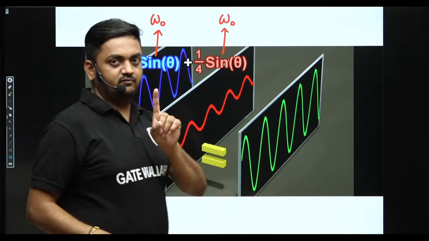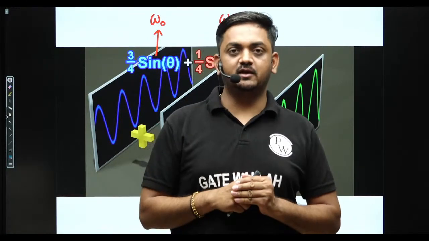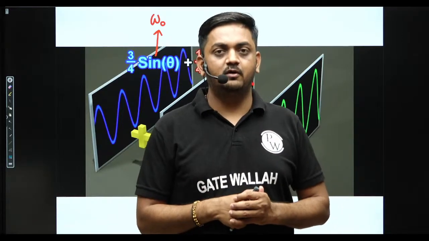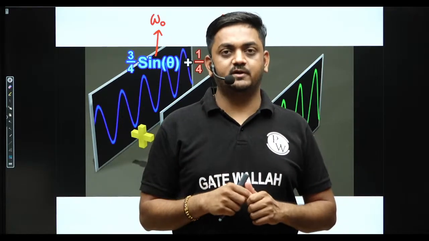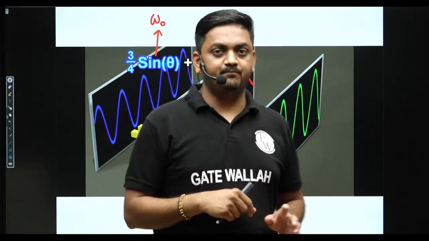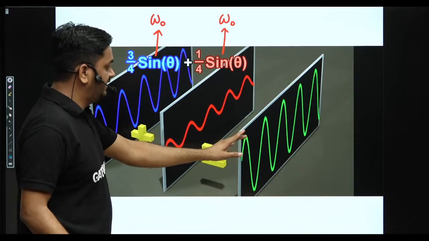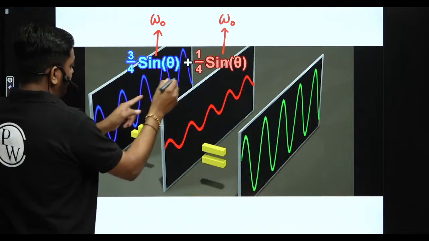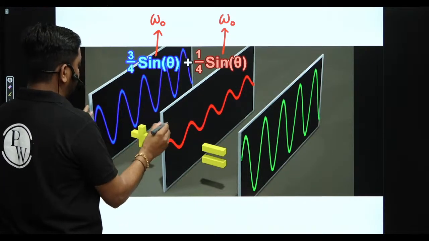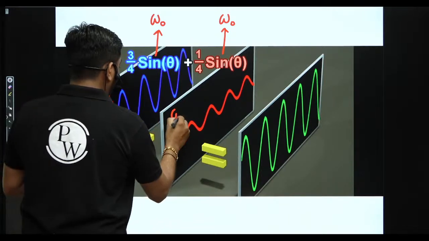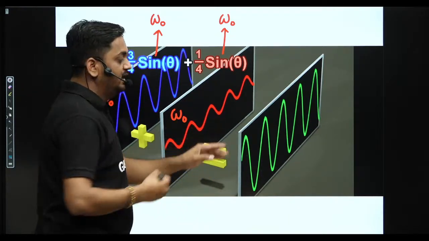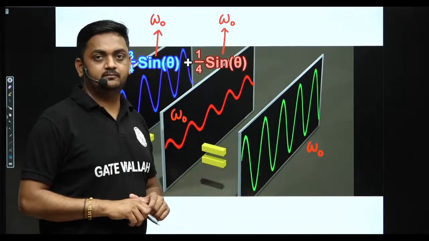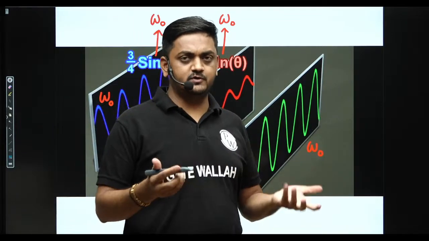We are adding, this is the first point, we are adding two sinusoidal signals having the same frequency but different amplitude. Then the resultant signal also will be a sinusoidal function with the same frequency. The resultant signal will be sine theta only with the same frequency. See, this is 3 by 4 sine theta, and here 1 by 4 sine theta, both signals have the same frequency. Here omega 0, here also frequency omega 0. The resultant signal will also be another sinusoidal function with the same frequency omega 0. Of course there is a change in amplitude.